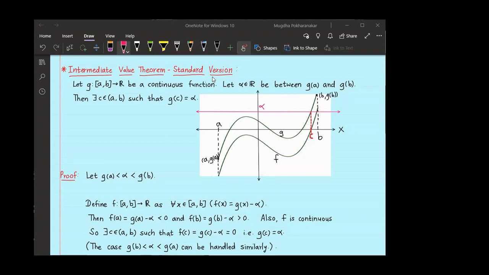You can prove even the existence of the nth root using this, or there is something called the fixed point theorem that you can prove using this intermediate value theorem. And one of the most important things it says is that a continuous function maps an interval to an interval. You can observe that. Yes. Okay, thank you.